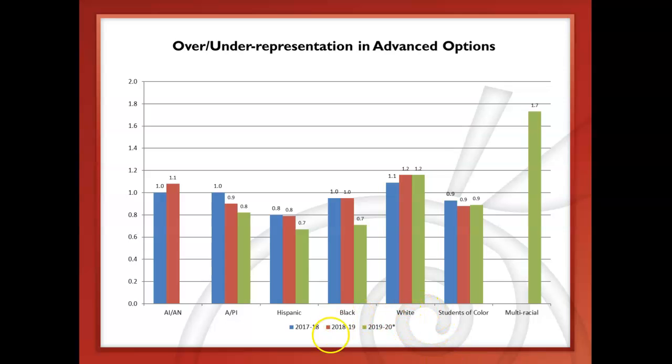So you can see that at the bottom of the screen, and that it just changed as our students moved into distance learning in trimester 3. So again, we have our student groups at the bottom: American Indian, Alaska Native, Asian Pacific Islander, Hispanic, Black, White, students of color, and multiracial. The multiracial group is not a new group, but we added it as a group that we're going to monitor. That is a group that has expanded from the Minnesota Department of Education, which is reporting it now, and so we are also going to be continuing to report that as well.